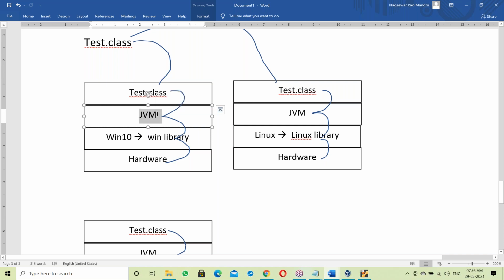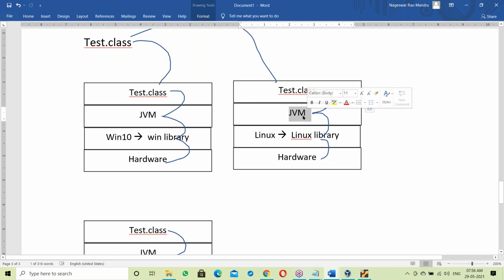Exe file means it is linked with the Windows library. Windows JVM contains the Windows library, and Linux JVM contains the Linux library. If it is an exe file, it definitely contains the OS library. So the Windows JVM contains the Windows OS library, so it can talk to the Windows OS. That's the simple answer.